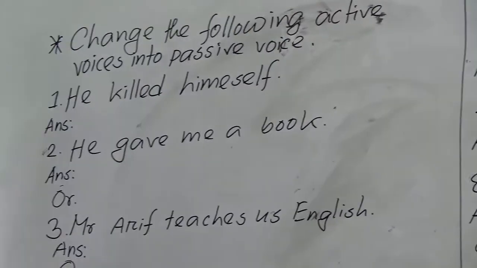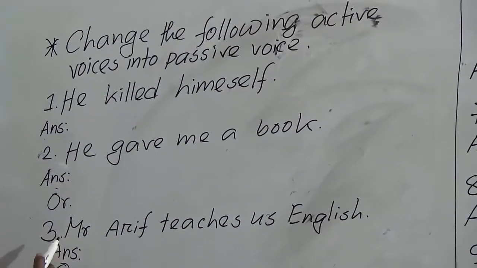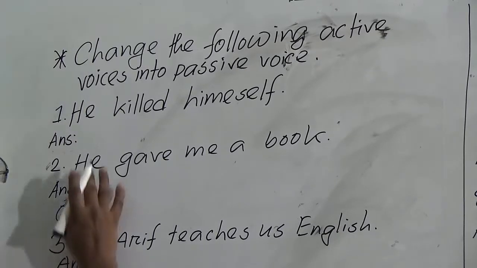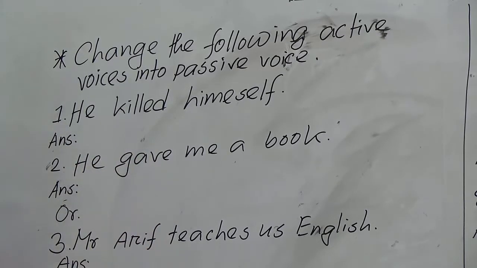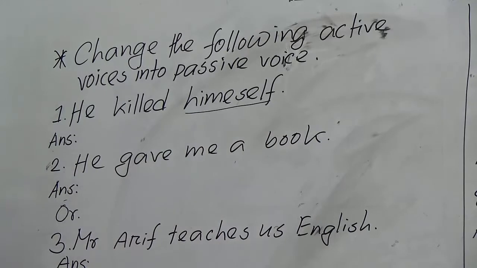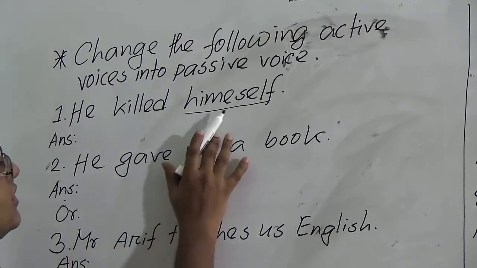Look at the first sentence. Change the following active voice into passive voice. He killed himself. This is an exceptional case, an exceptional rule. This sentence has a reflexive pronoun as an object. What is a reflexive pronoun?